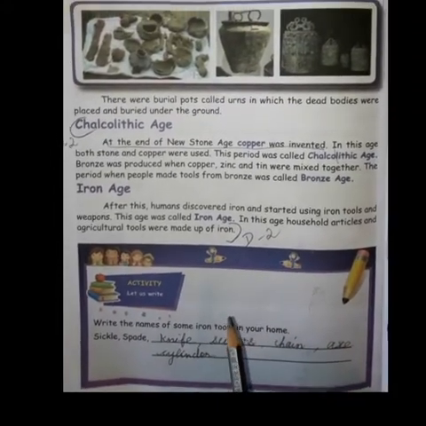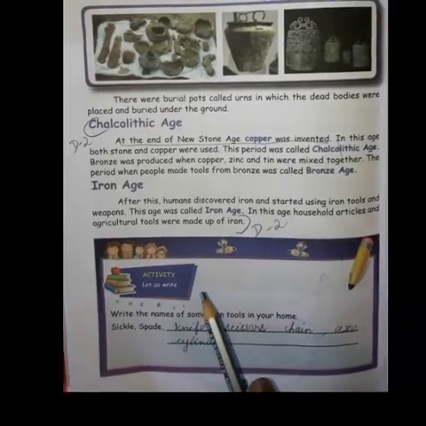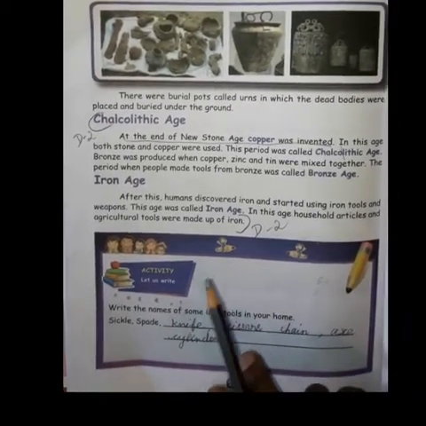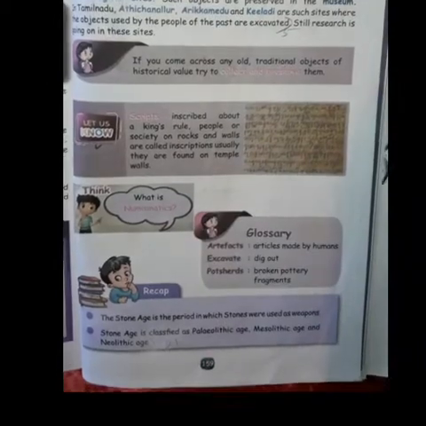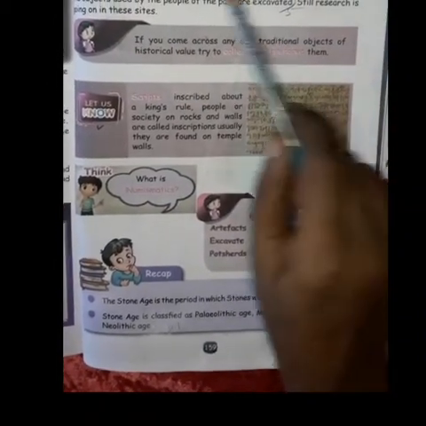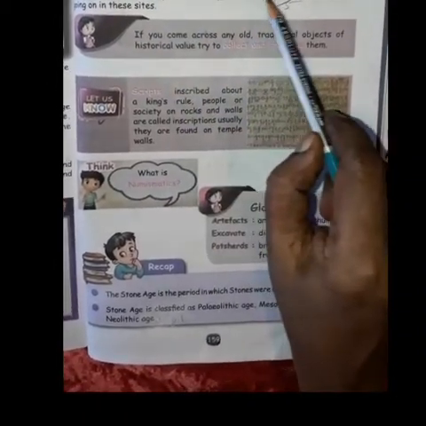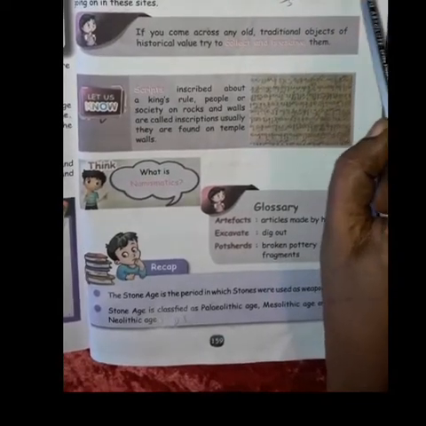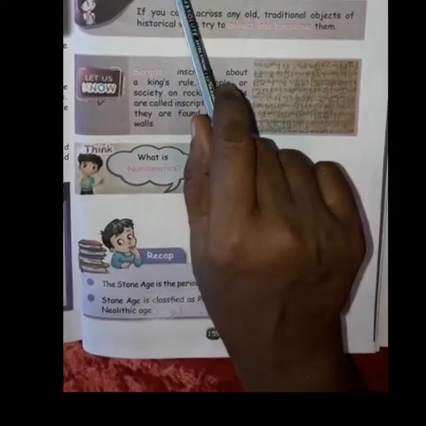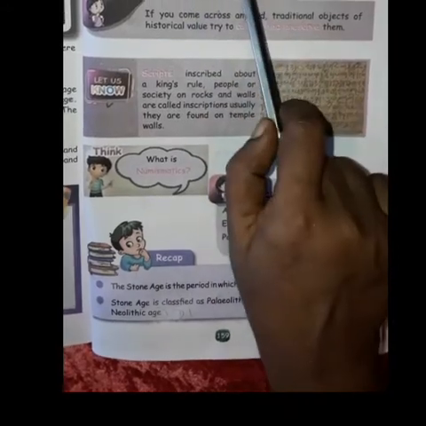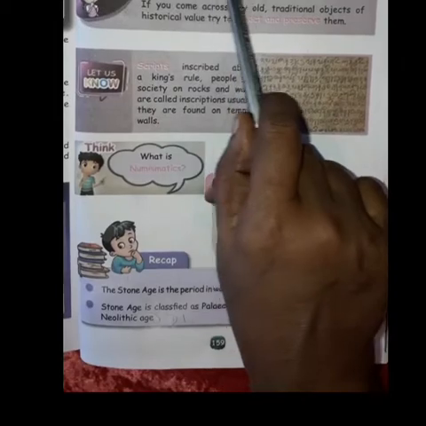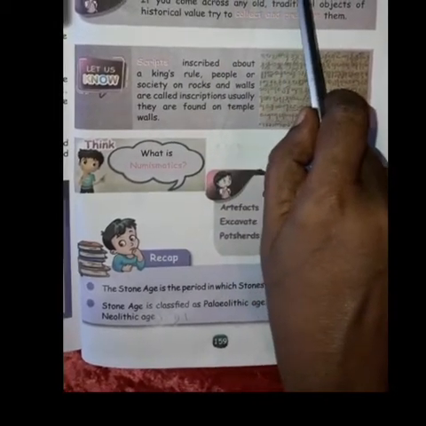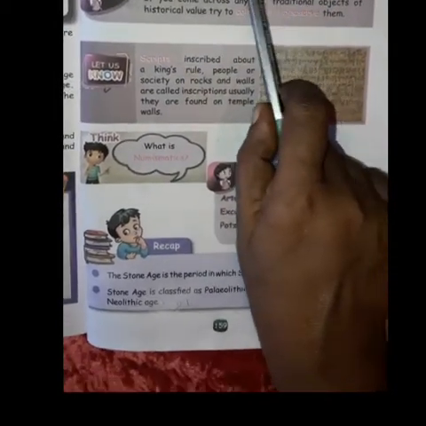In this age, household articles and agricultural tools were made of iron. Next, archaeological excavations. Coins, potsherds, metals, objects and so on are dug out from archaeological sites. Such objects are preserved in museums. In Tamil Nadu, Adichanallur, Arikkamedu and Keeladi are such sites where the objects used by the people of the past are excavated. Even now people are finding things in Keeladi.